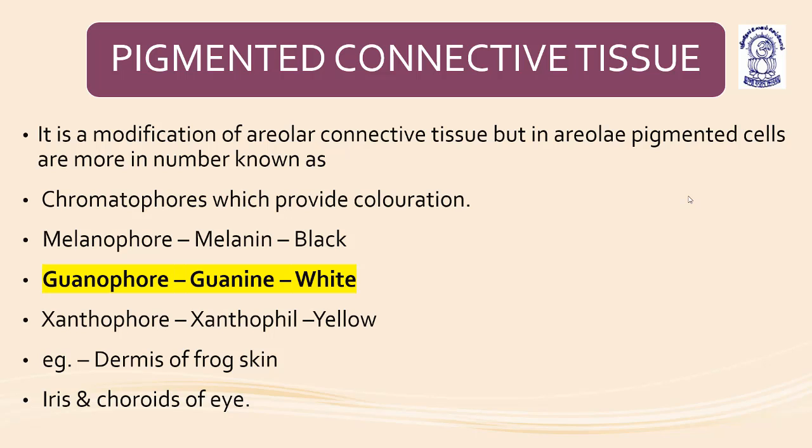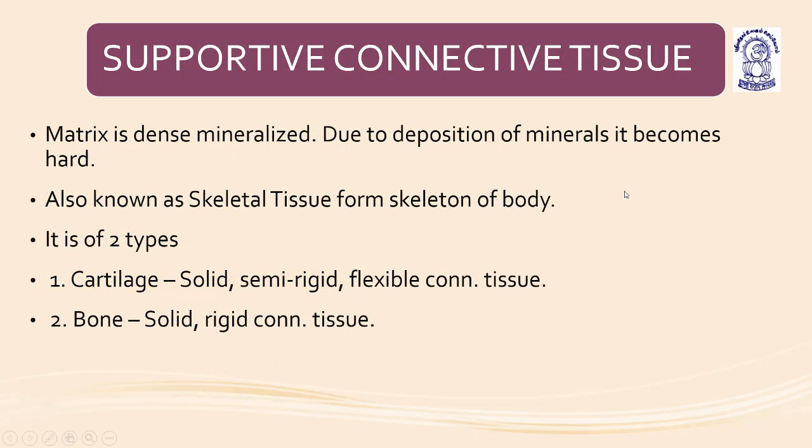Examples are the dermis of frog skin and the iris and choroid of the eye. Understood? They are basically lined by pigmented connective tissue.